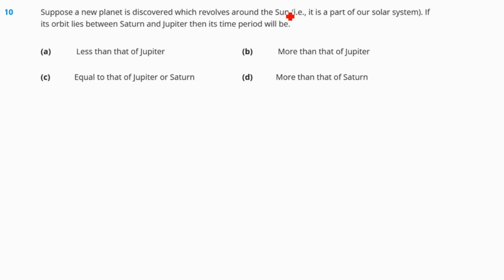Question number 10. Suppose a new planet is discovered which revolves around the sun. That is, it is a part of our solar system. If its orbit lies between Saturn and Jupiter, then its time period will be? So, if the planet orbits between Saturn and Jupiter, then the time period should be more than that of Jupiter, because it will be beyond Jupiter, so it will take more time. So definitely our answer should be option number B.